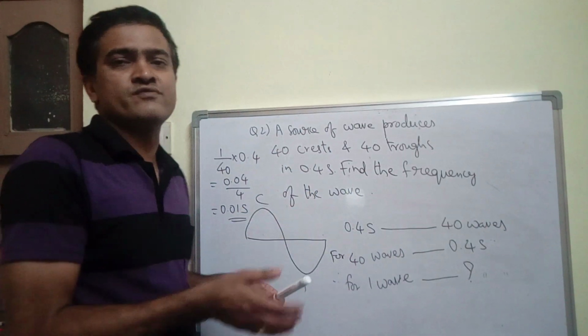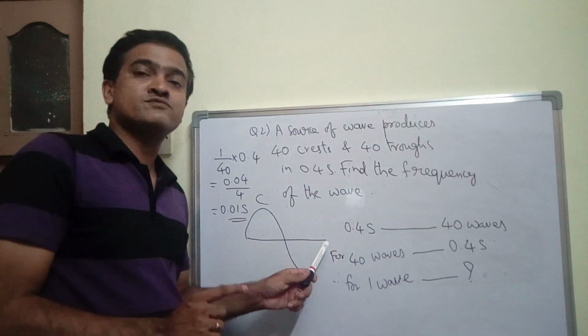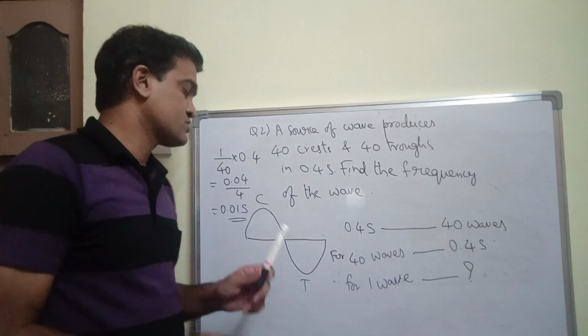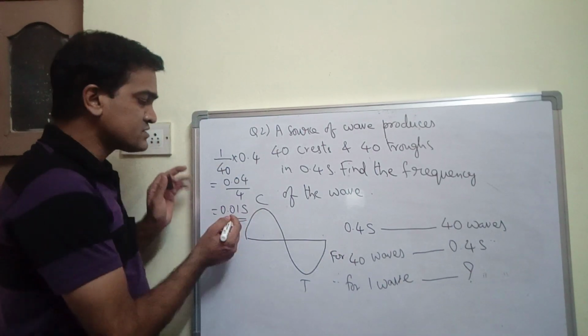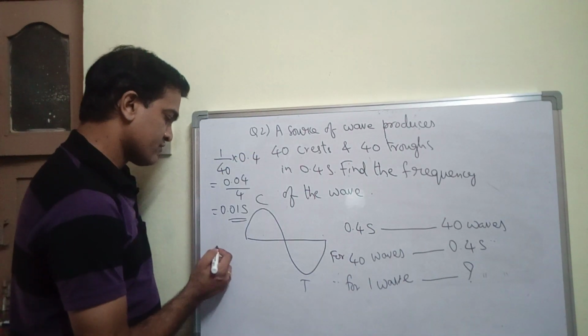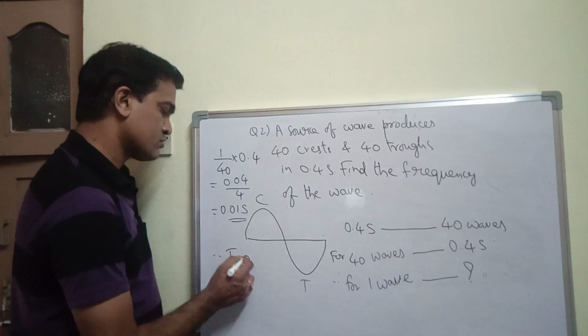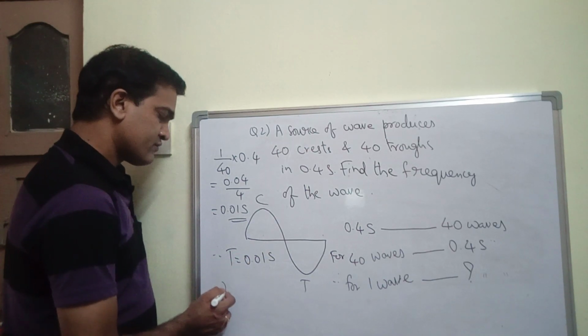You can define the time period in different ways. Here, time taken by one wave to travel is called the time period. How much did you get? 0.01 seconds. This 0.01 second signifies the time period. So therefore, I can say that T is equal to 0.01 second. So from this you can calculate the frequency.